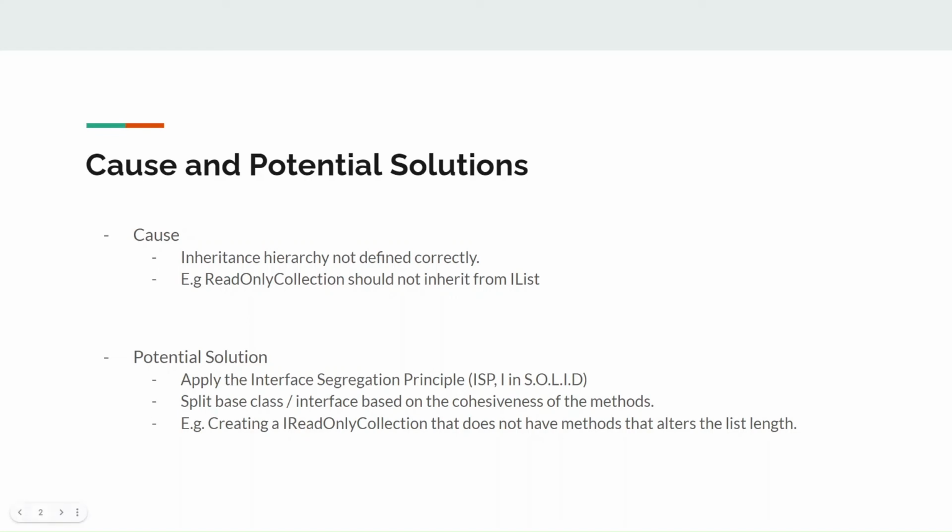The solution is to segregate the base class interface into two or more interfaces. In the above case, we could have a read-only collection interface without the Add and Remove methods and have the ReadOnlyCollection class inherit from it. And this is what the interface segregation principle is all about.